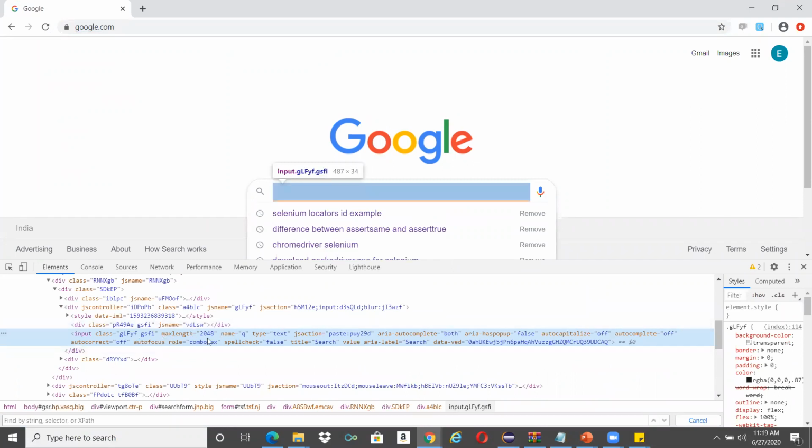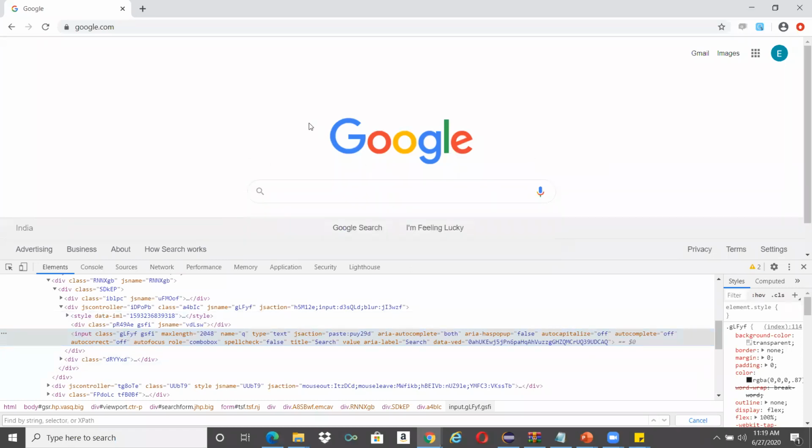So these are the different attributes. See carefully: class, maxlength, name, type, jsaction, aria, autocomplete. These are all the attributes, and each has its own value. All these attributes are inside a tag called input. Okay, remember this. So for now we'll try to take the ID. Is ID there or not? Okay, ID is not there. That's fine.